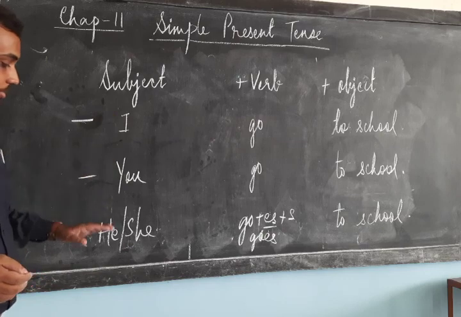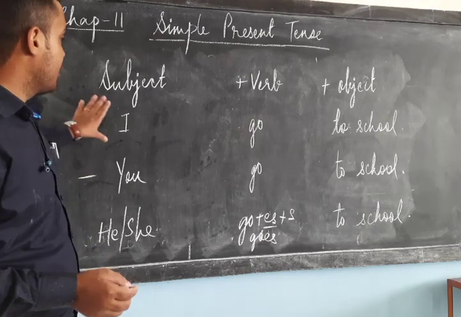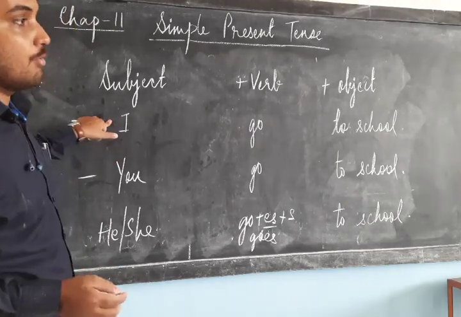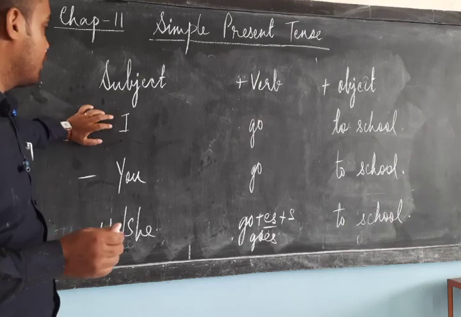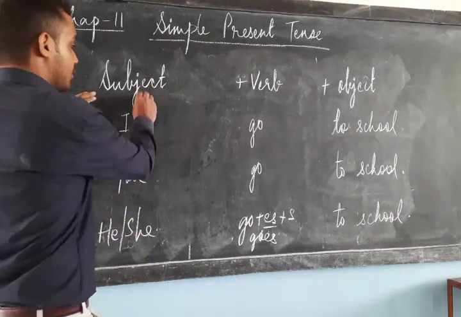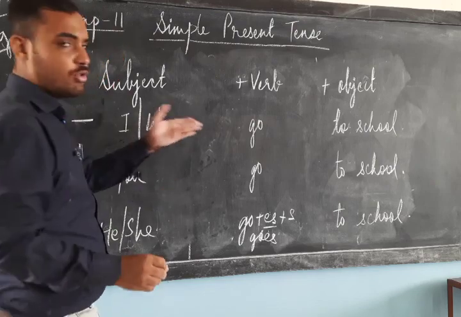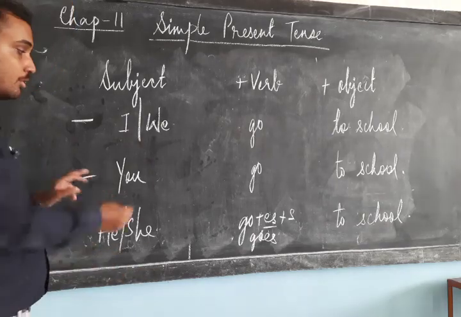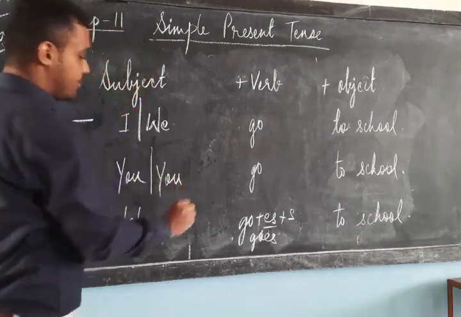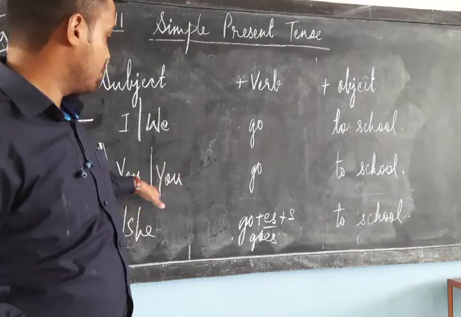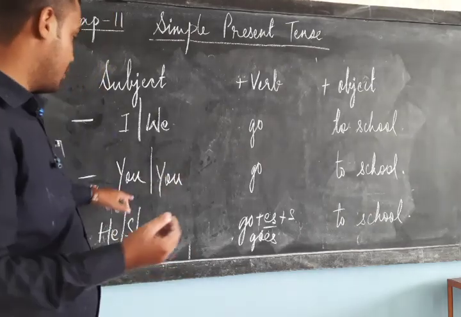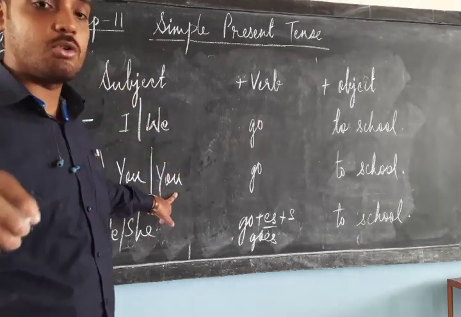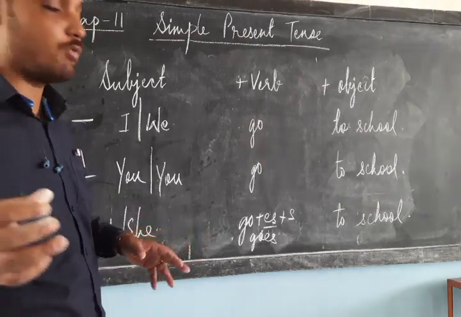First person, second person and third person. This was a singular subject. What was the plural of first person? Plural first person was we. We go to school. We is plural, I is singular. You will remain as it is. You go to school, or you all go to school. You go to school, one person is going to school. You all go to school, more than one person.